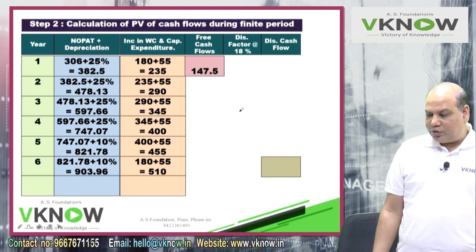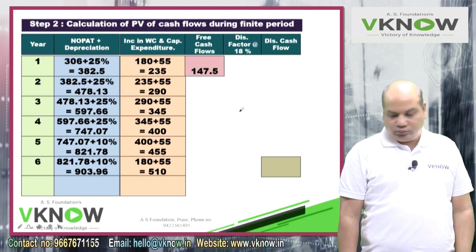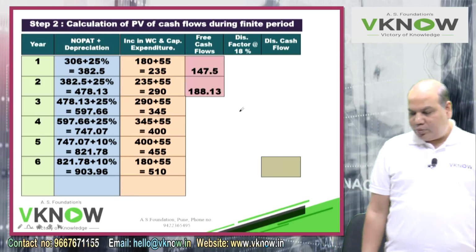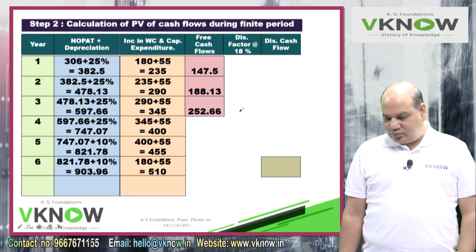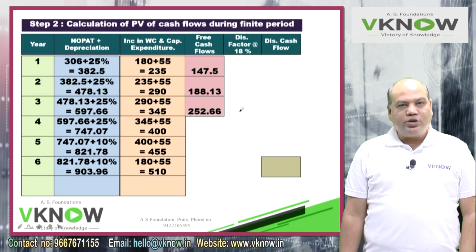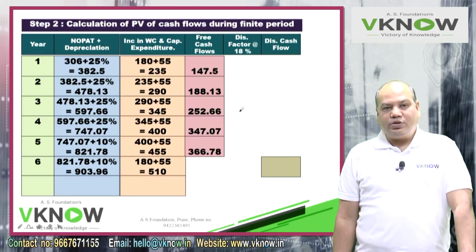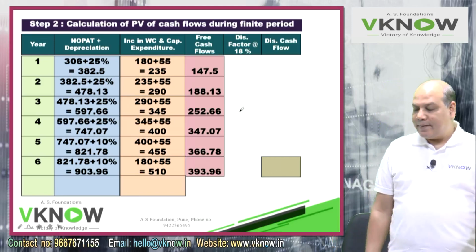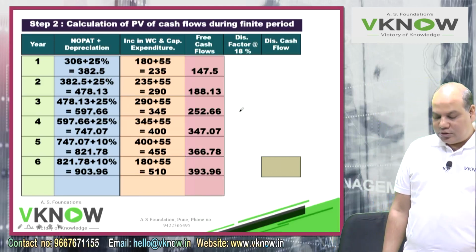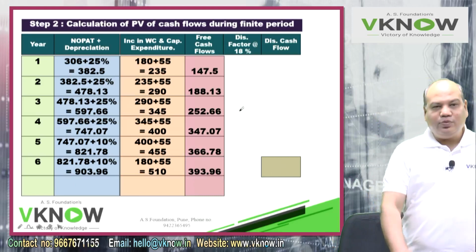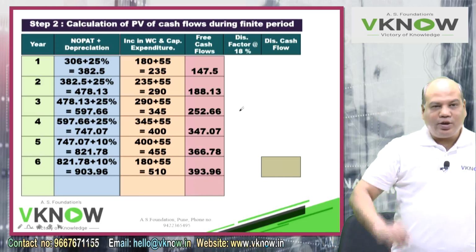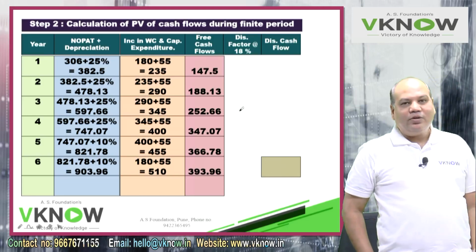Like for example, the first one is 147.5, 188.13, 252.66, 347.07, 366.78, 393.96. So now I will give you 5 seconds to find out the PV factor and find out the present value.